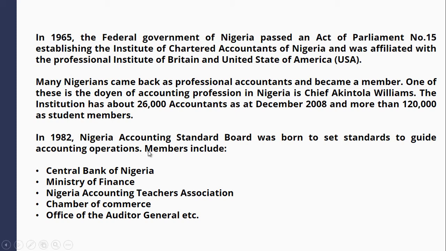Then in 1982, the Nigerian Accounting Standard Board was born, and we brought about the Statement of Accounting Standard, in which Central Bank of Nigeria, Ministry of Finance, Nigeria Accounting Teachers Association, Chambers of Commerce, and Office of Auditor General of Nigeria were members. But now, as it stands, the statement of accounting standard has ceased to exist.